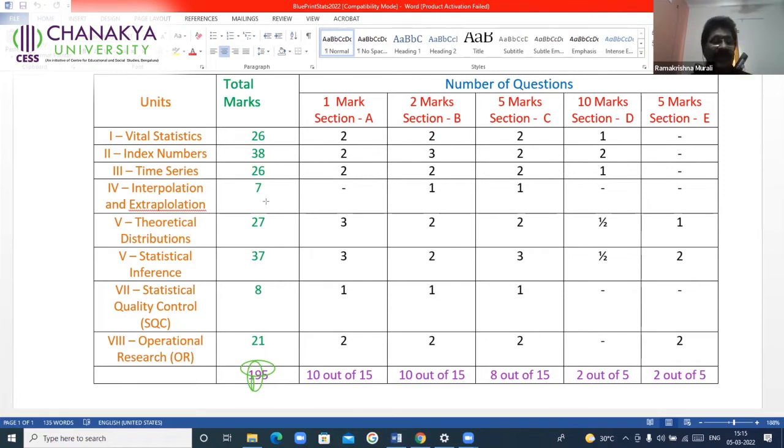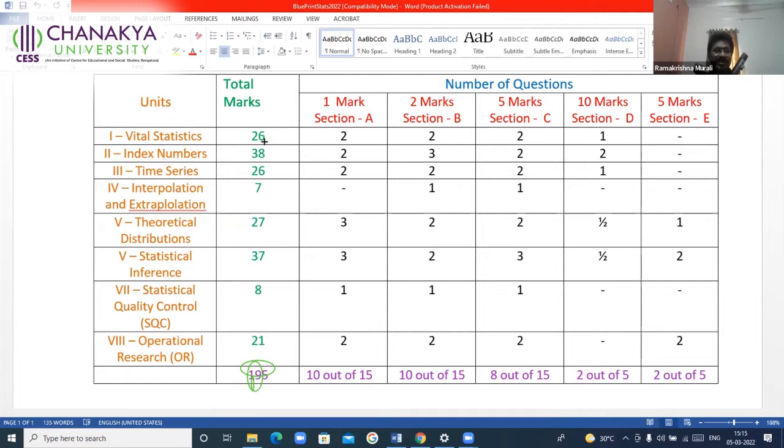Now see, what is the total weightage of these 3 chapters? If you are thorough with these 3 chapters, how many marks are you going to get? 6, 12, 20, 2 plus 2, 4, 6, plus 3, 9. So you will get around 95 marks in these 3 chapters. 6 plus 6, 12 plus 8, 22 plus 2 plus 2. See, these 3 chapters are enough to score very good marks, not 100 on 100.